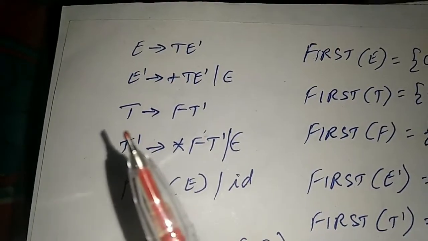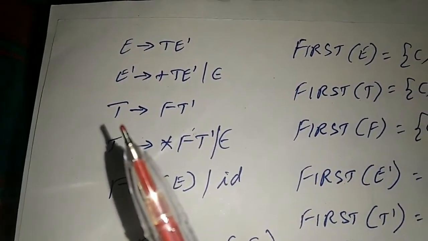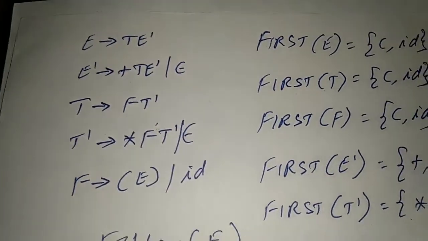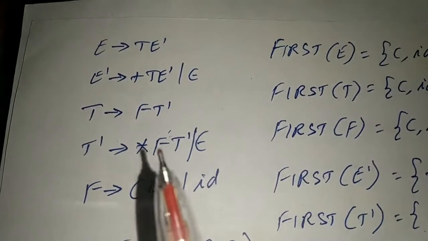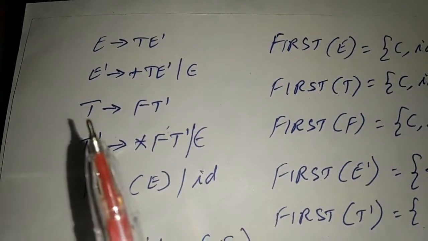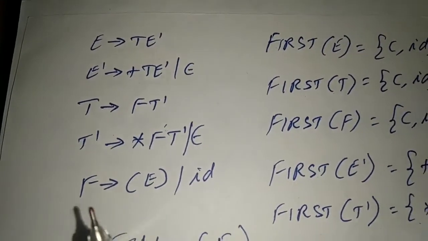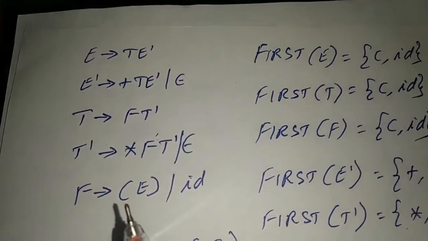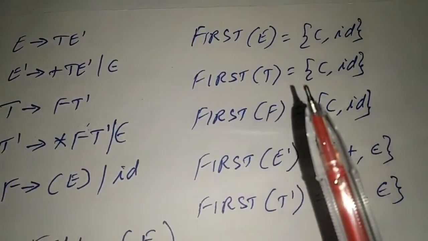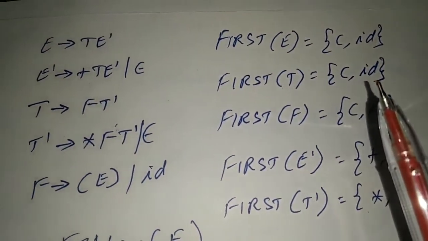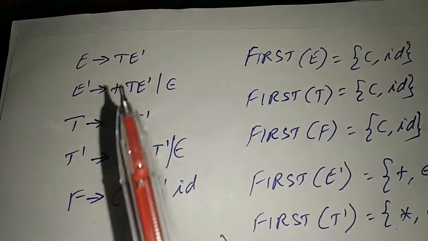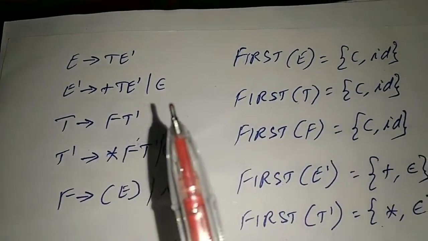Now we'll consider first of T. Again we can't apply the first rule. The second rule says we have to add the first of F to first of T. So call this production of F. Again we have the terminals open parenthesis and id. So first of T becomes again open parenthesis comma id. Since here in first of T, T is not producing epsilon, it's not required to go further.